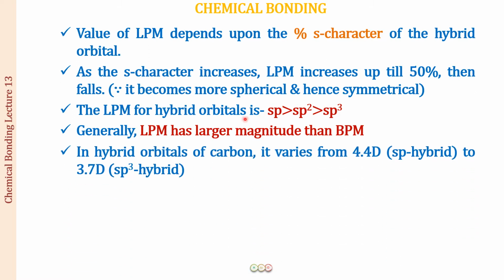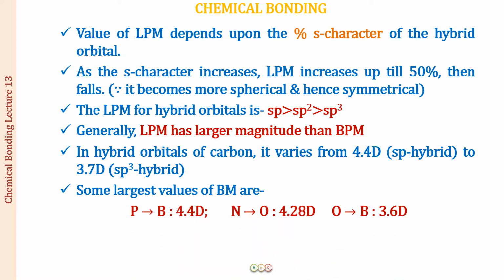Now generally the lone pair moment has a larger magnitude than the bond pair moment. That means the dipole created because of the bonded electrons is going to be less than the dipole created by the lone pair of electrons. In the hybrid orbital of carbon, this varies from 4.4 D for an sp hybrid orbital to 3.7 D for an sp3 hybridized orbital.